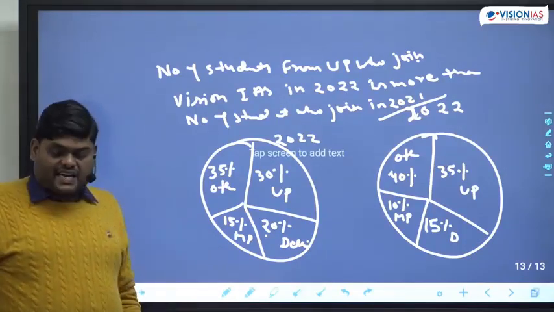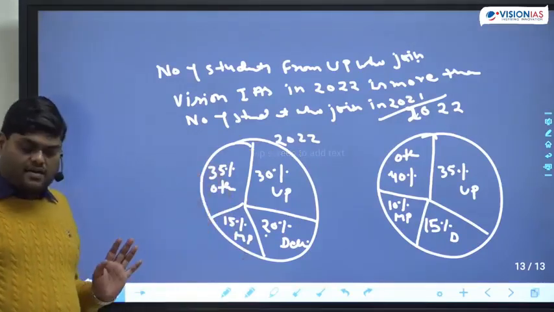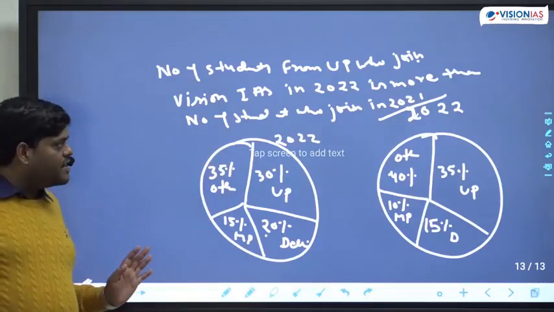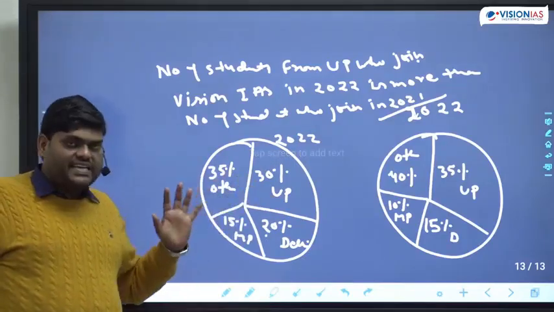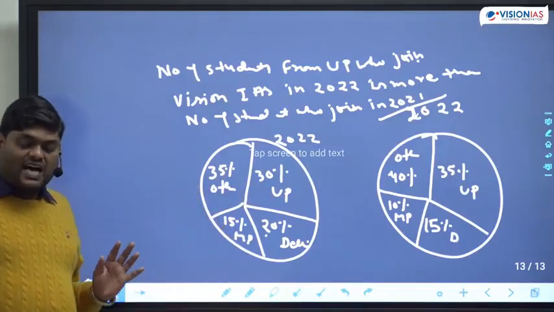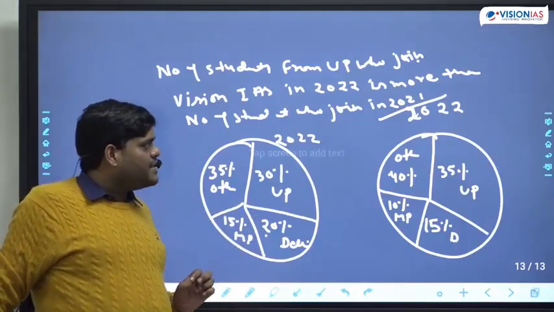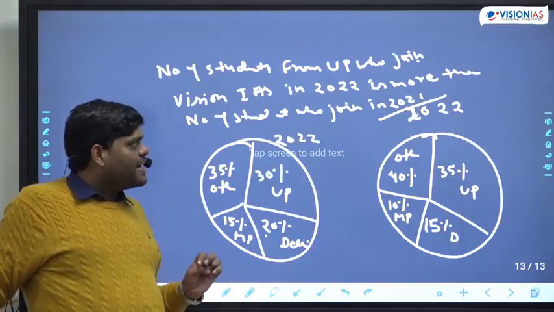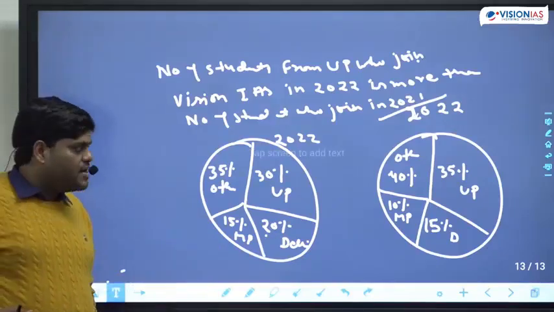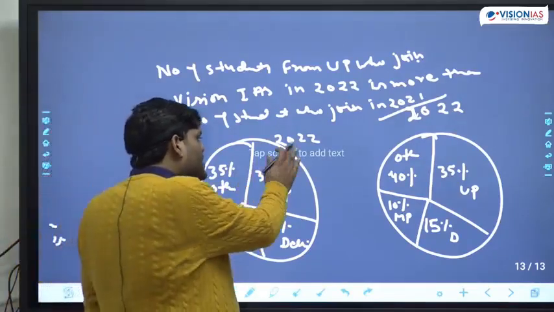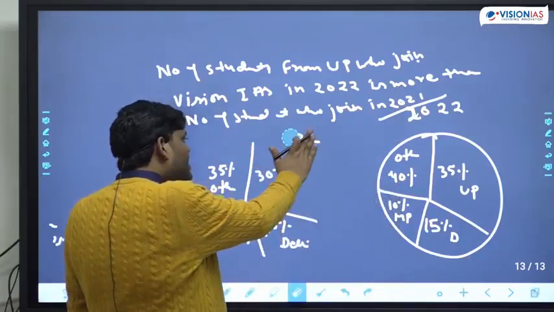Some are saying correct. No, this is the wrong answer option. Or simply not wrong, this is can't be determined. ज्ञात नहीं कर सकते. The answer will be can't be determined, CBD. Why can't it be determined? Because we don't know the total number of students. Suppose it is not given.